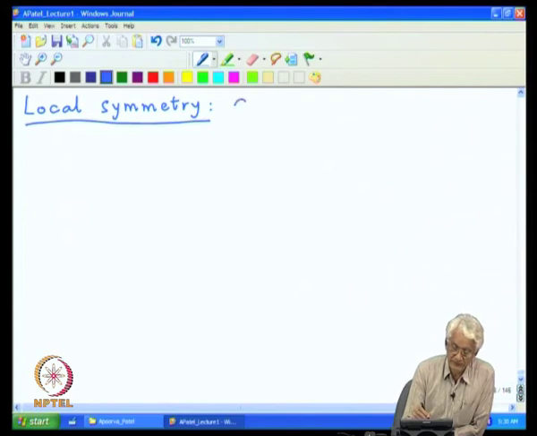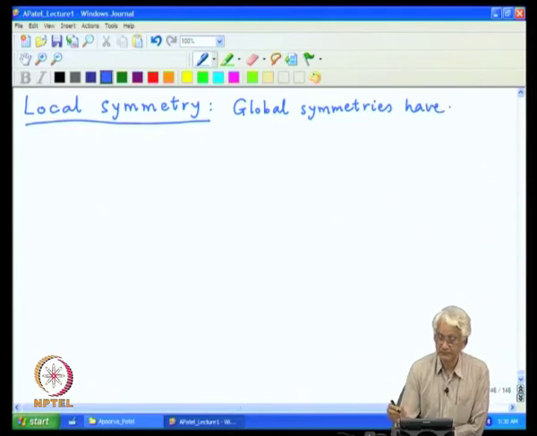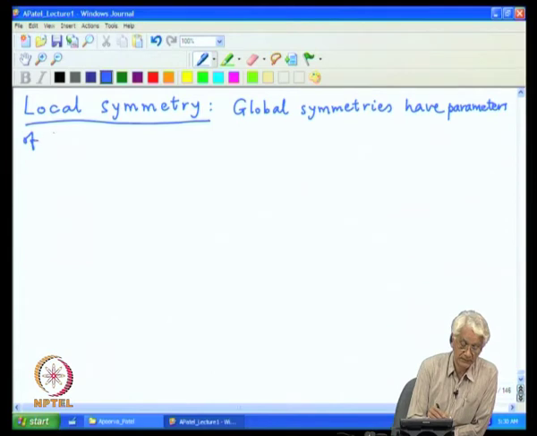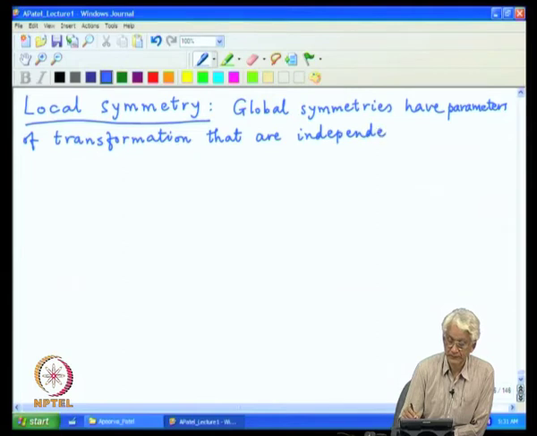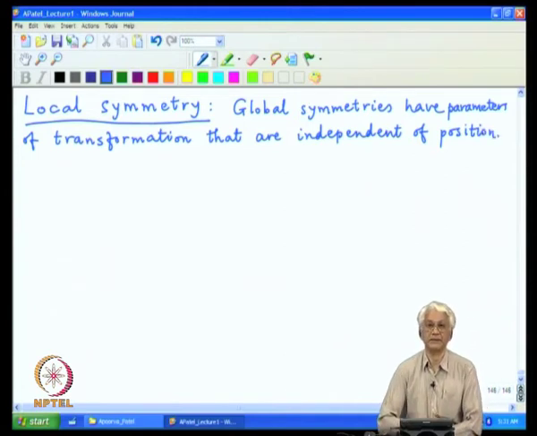So, these global symmetries have parameters of whatever the symmetry transformation may be, and these are independent of the position or location in space time.